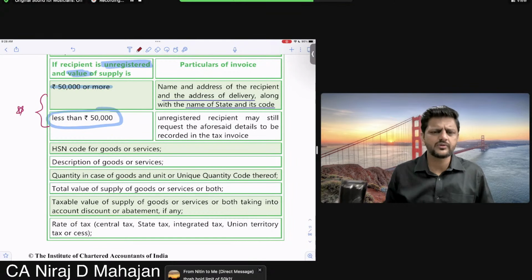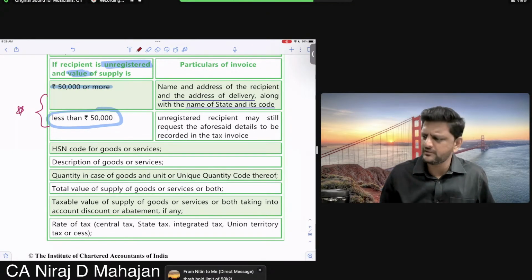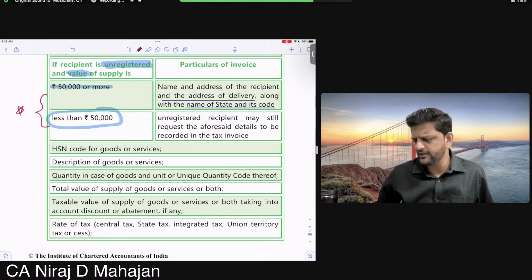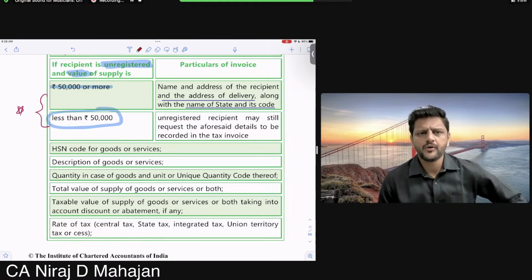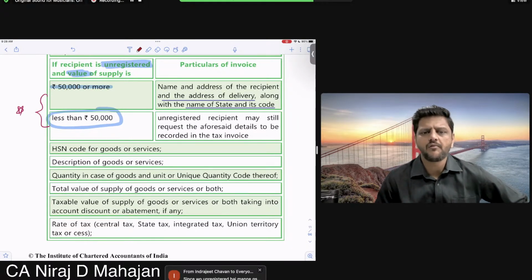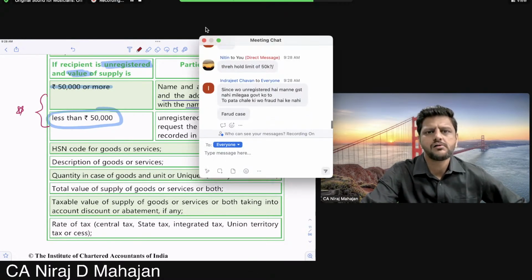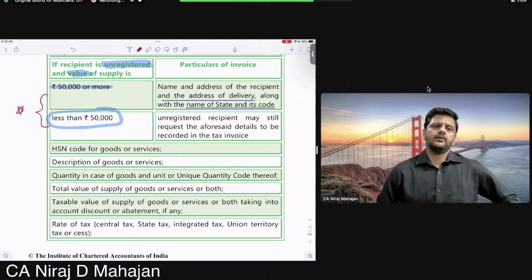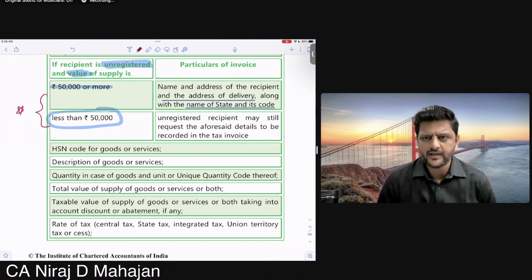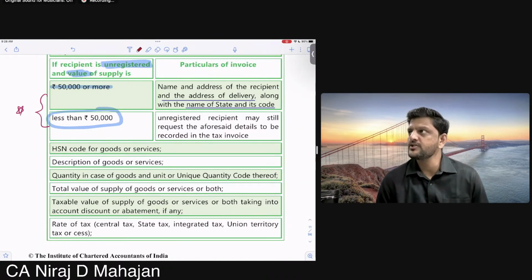Threshold limit is 50,000. Okay, 50,000 they have given. But why are they asking for details of the unregistered dealer? Now, see, again, it is registered to unregistered person. So it can be B2C, business to customer, right?